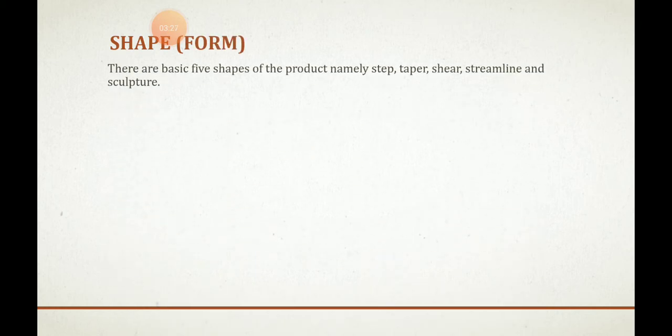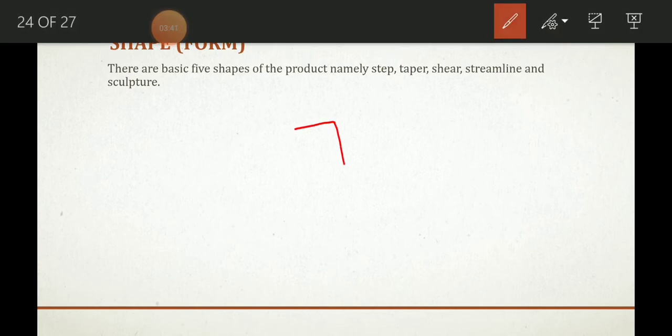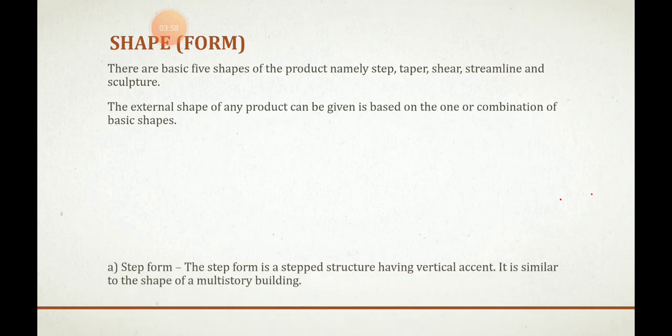We will study some more. I will study about the shape, or it is also called a form. There are five basic forms or shapes of the product, namely the step. Okay, step, how it looks like. Step means like this. Okay, next comes the taper form. Taper form looks something like this. Okay, shear form, streamline form. So these are some of the forms of the shape.